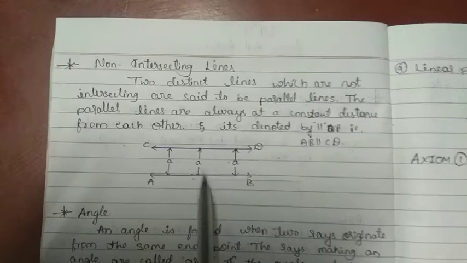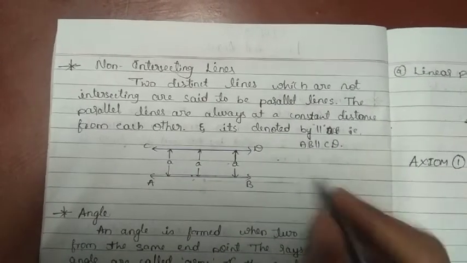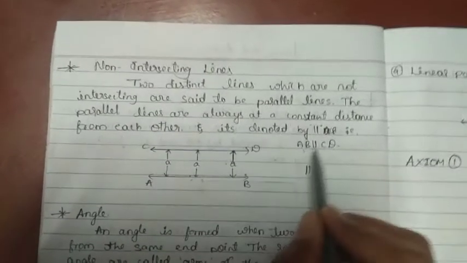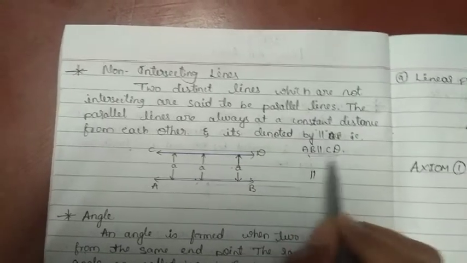This is called parallel or non-intersecting lines. It is denoted by these two parallel lines. Here AB is parallel to CD. This is denoted like this. Next, angle.